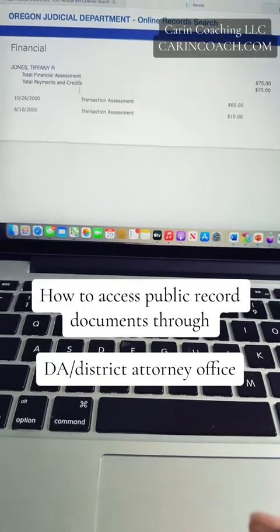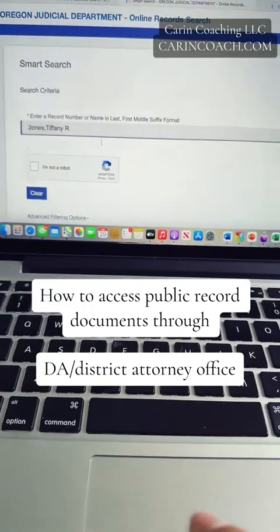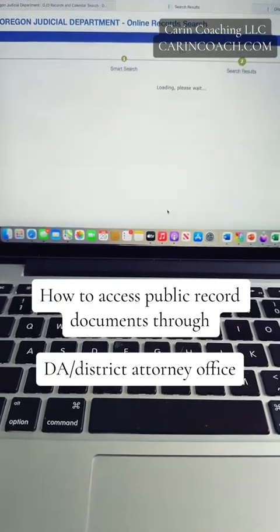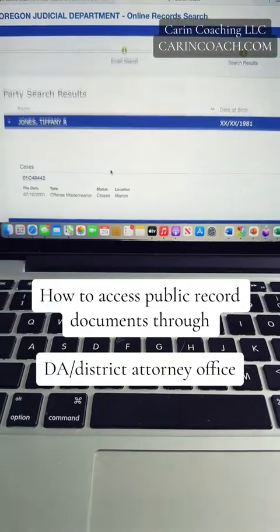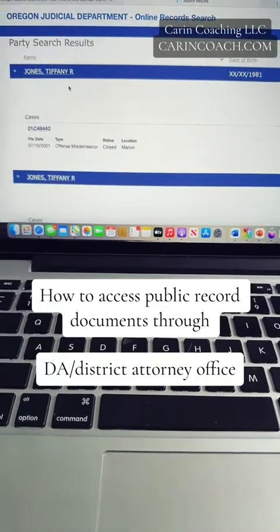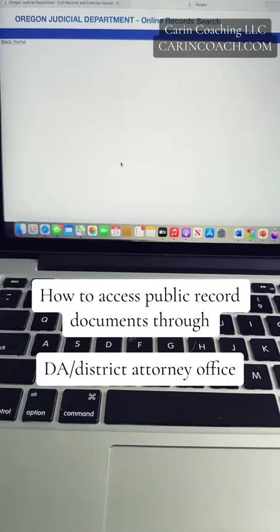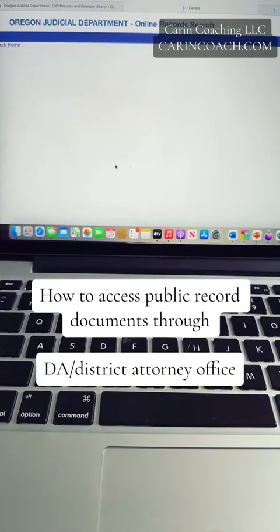So say I wanted to go out and be like, okay, I got that one. Let me see if there's anything else. This can be used if you're going out on a date, or a neighbor that you're looking into, or for the person that you're in a co-parenting relationship with, trying to keep track of records and what exactly is going on, if you're not going to hear about things like DUIs.